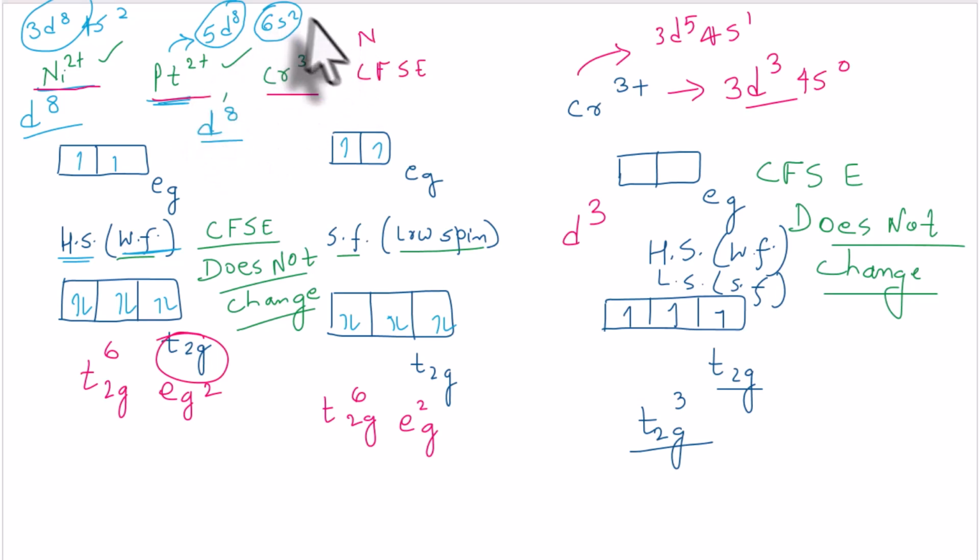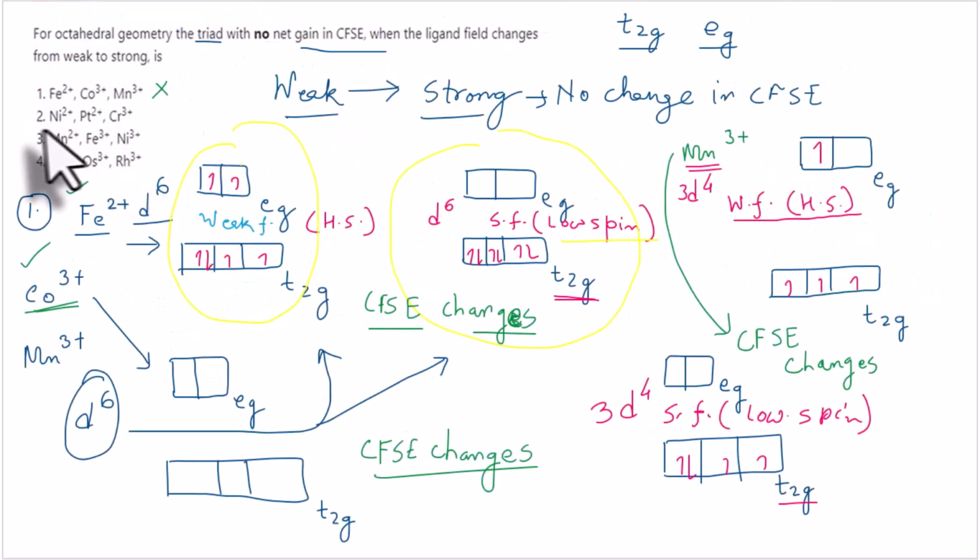Okay, so this triad will be our correct answer for this question, where we have nickel 2 plus, platinum 2 plus and chromium 3 plus, where the CFSE does not change irrespective of the strength of the ligand. So I will be concluding here for this question, but I would request you all, please, you should try these third and fourth options as well, where we have Mn2 plus, Fe3 plus, nickel 3 plus, different oxidation states of the metal ions, then cobalt 2 plus, osmium 3 plus, rhodium 3 plus.